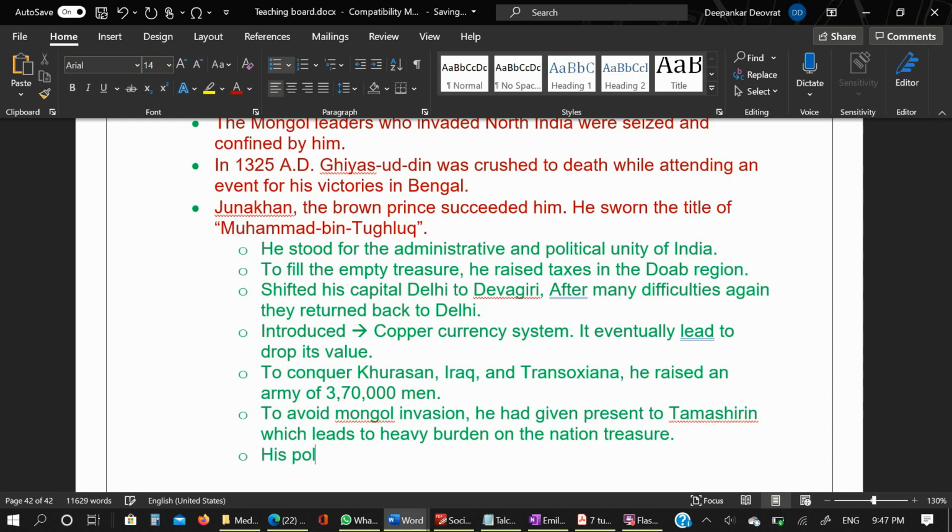His policies were good, but due to faulty implementation measures, they failed. And the decline of the Delhi Sultanate is claimed to be due to his hasty decisions and defective policy implementation.